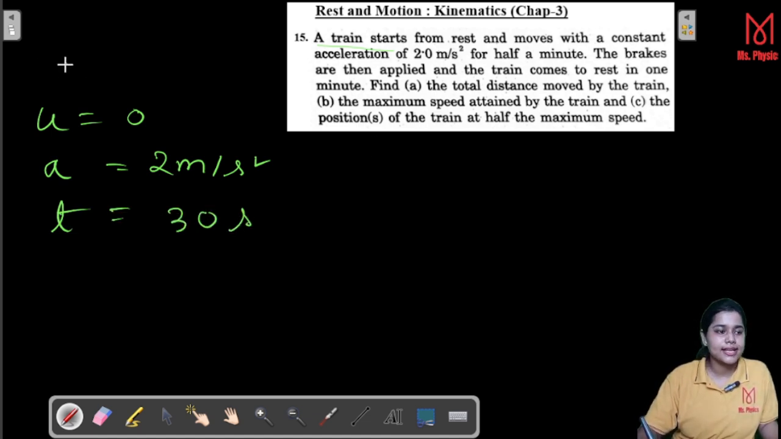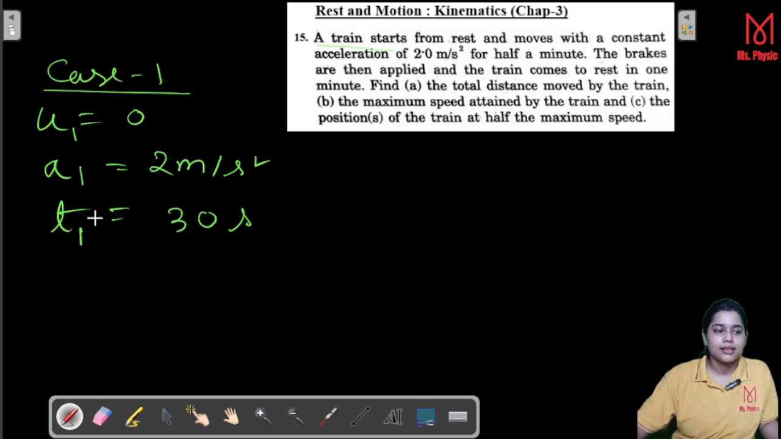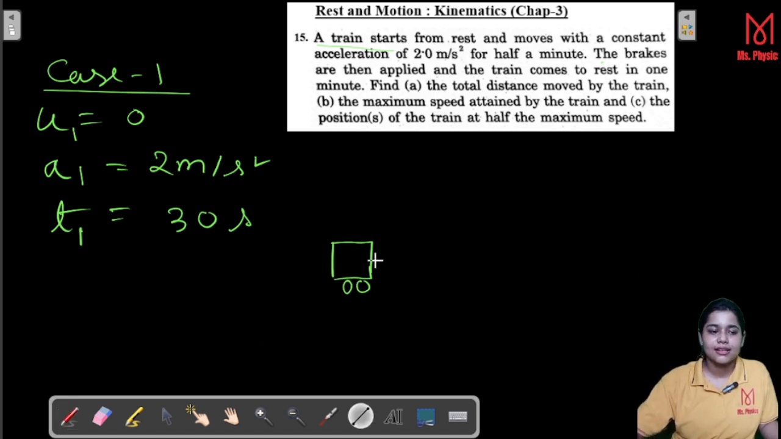Consider it as case 1. Because after that the brakes are applied, so we will go to it later on. In case 1, you consider it as u1, a1, t1. That will be helpful for you. So here, this is for case 1. Now, the brakes are then applied. Okay, let's do one thing. First, draw a figure. So this is your train. This is your train, and then it is moving in this direction up to this point. Okay, and this is your train, which is here.